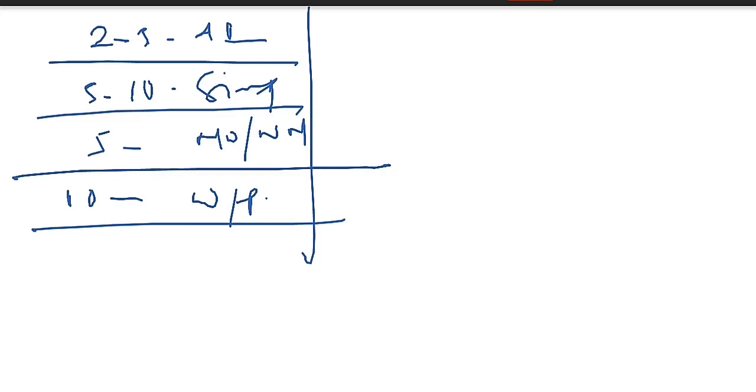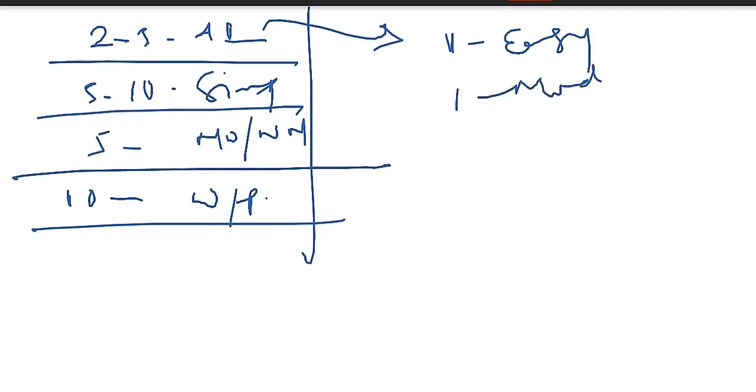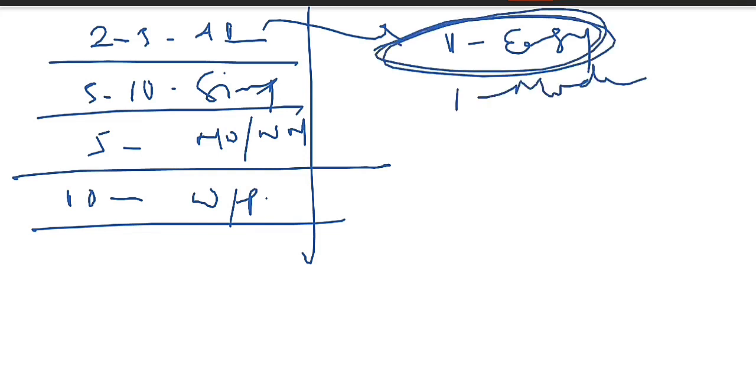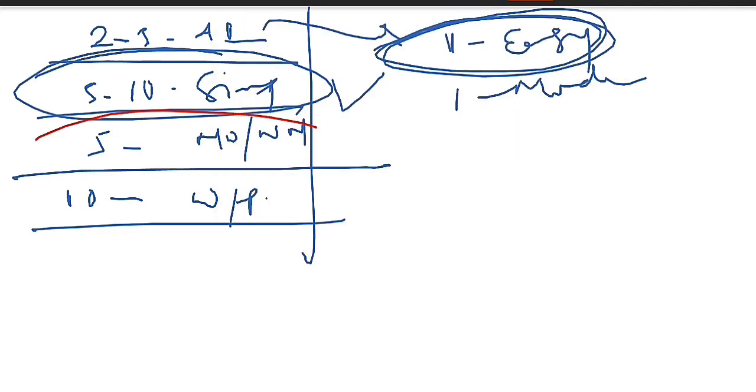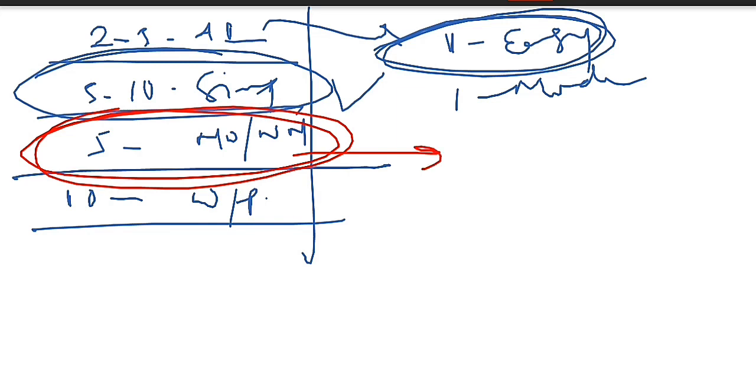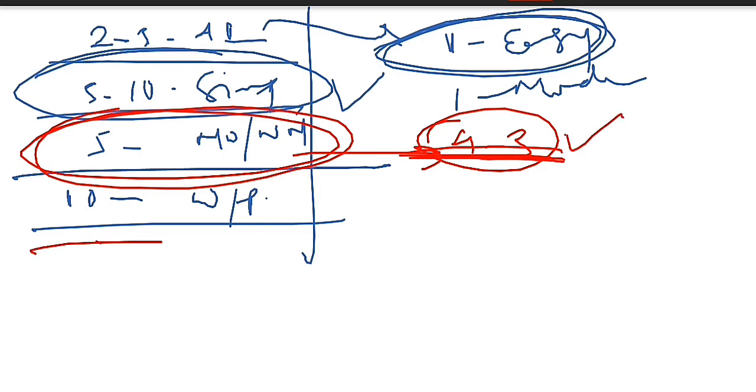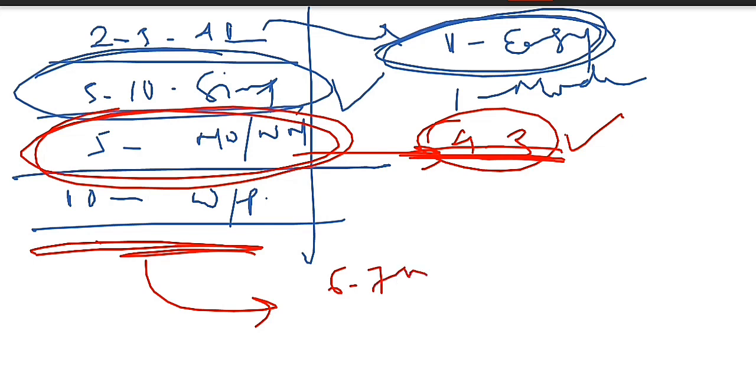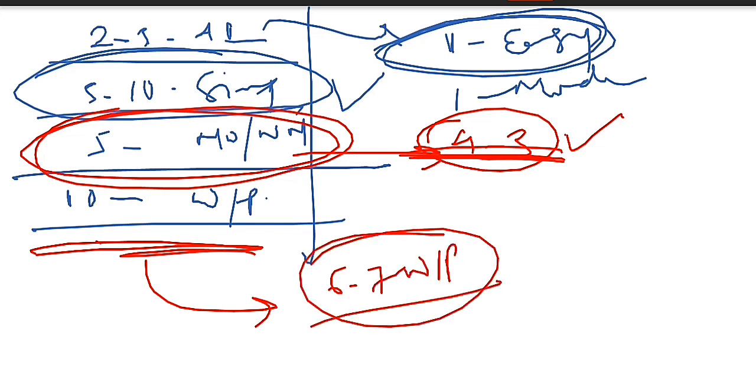So what do you have to do? If 2 DIs are asked, you all know that one will be of easy level and one will be of easy to moderate level. So you have to focus on these questions, and for the 5 to 10 simplification questions you have to set all of them, my dear friends. Out of the number series you have to target 4, or in the worst condition at least 3 number series. And in these 10 word problems you have to set a priority and solve at least 6 to 7 word problems.